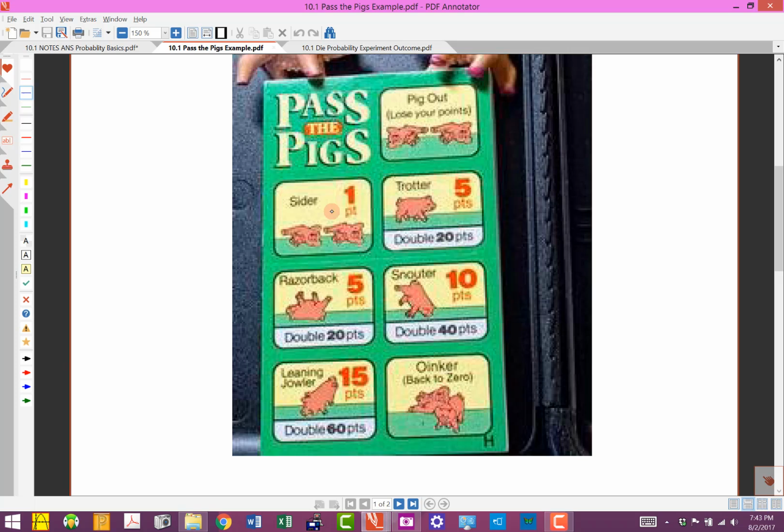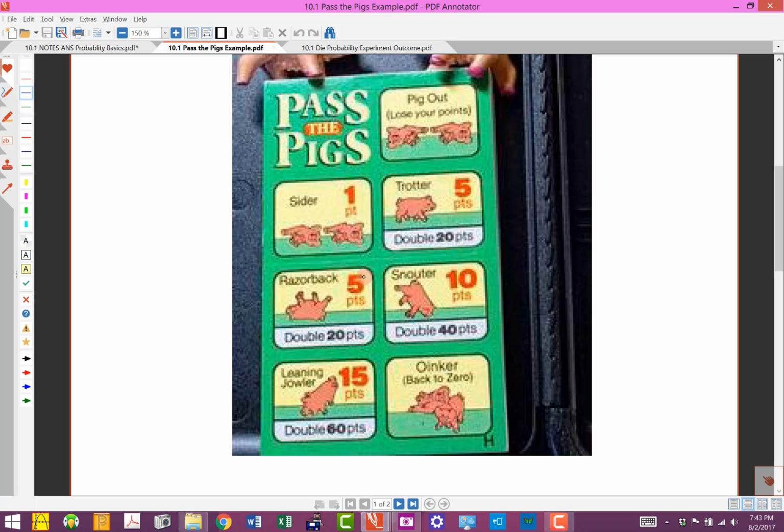So what most of the time happens is it ends up on its side, and that's called a sider. Sometimes it'll land on all 4 feet. That's called a trotter. And then sometimes it'll land on its back. They call that a razorback. You'll notice that this one is only worth 1 point if you roll it because it happens quite a bit. These happen a little bit more often, but they're worth 5 points.